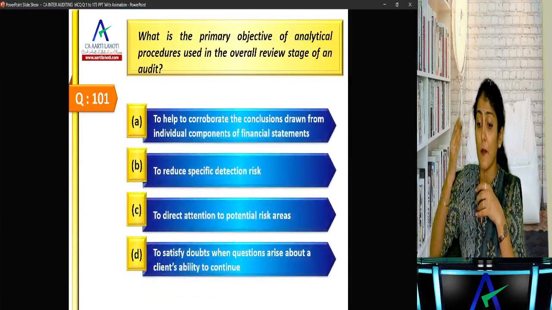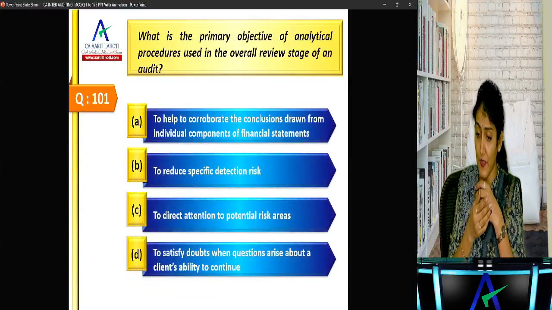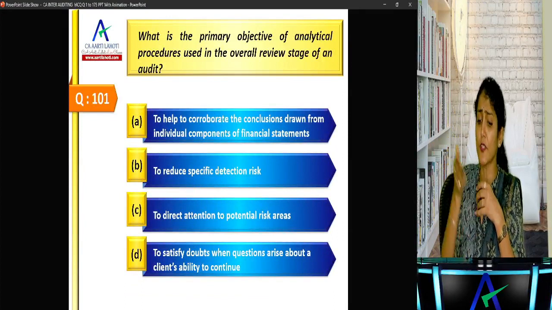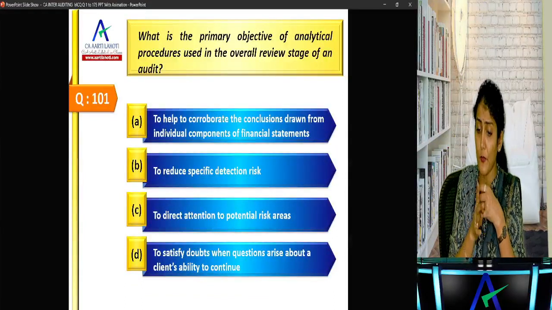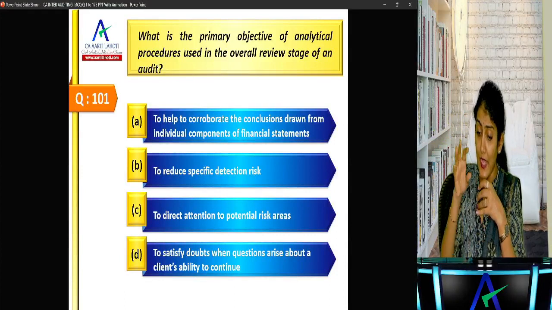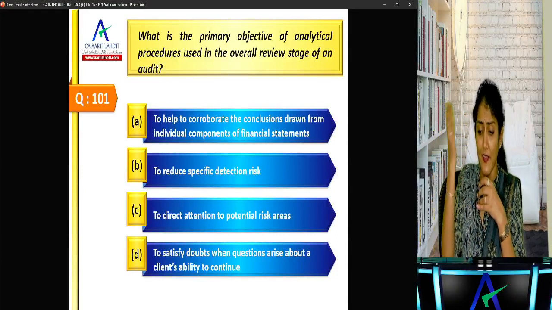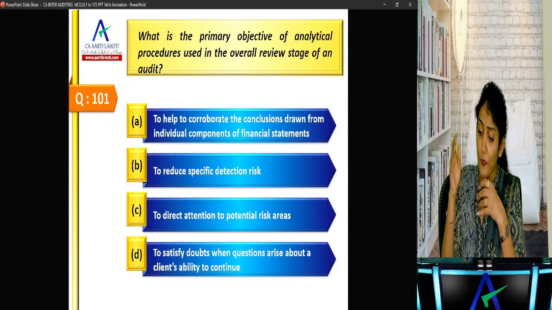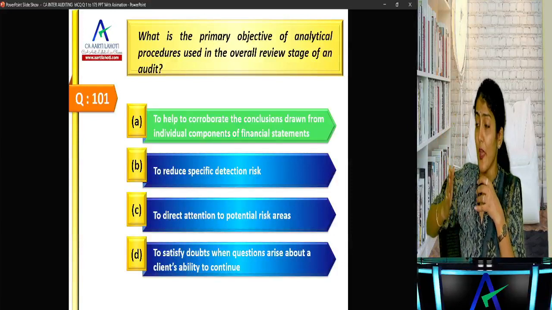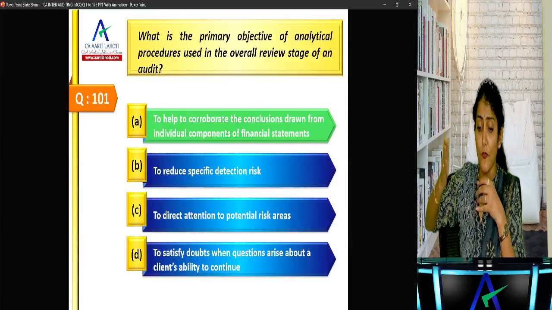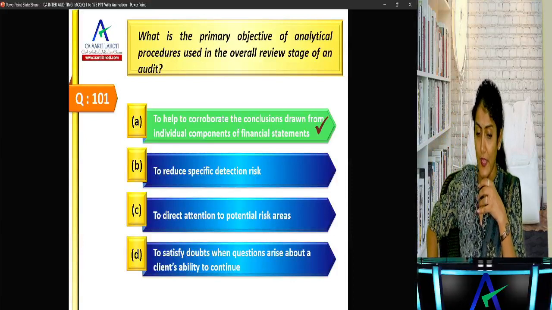What is the primary objective of analytical procedures used in the conclusion stage of the audit, in the overall review stage of an audit? To help to corroborate the conclusions drawn from the individual components, to reduce specific detection risk, to direct attention to potential risk areas, that is the planning stage, to satisfy doubts when questions arise about the client's ability to continue. No, to help to corroborate the conclusions drawn from the individual components of the financial statements.